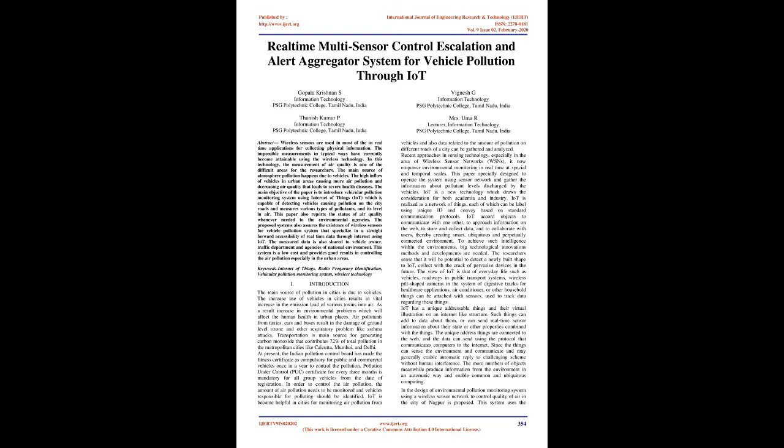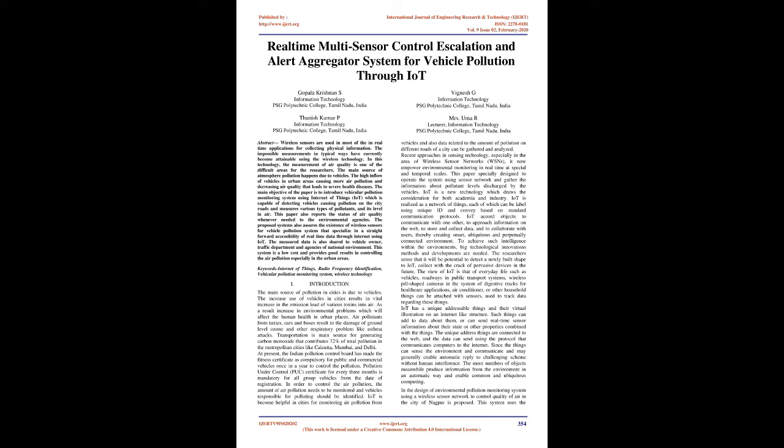In this technology, the measurement of air quality is one of the difficult areas for researchers. The main source of atmospheric pollution is vehicles. The high inflow of vehicles in urban areas causes more air pollution and decreases air quality, which leads to severe health diseases.